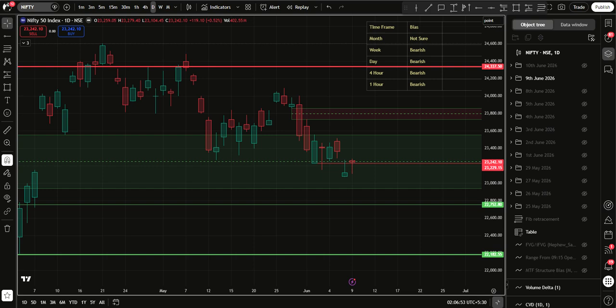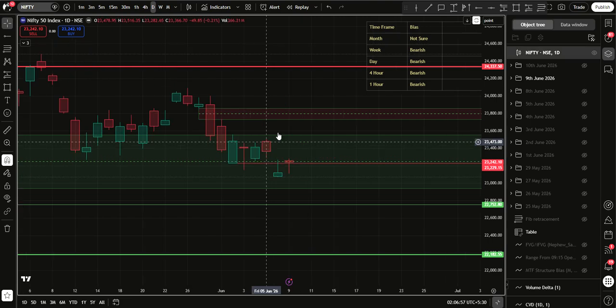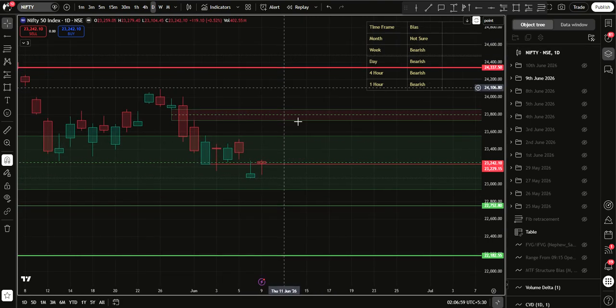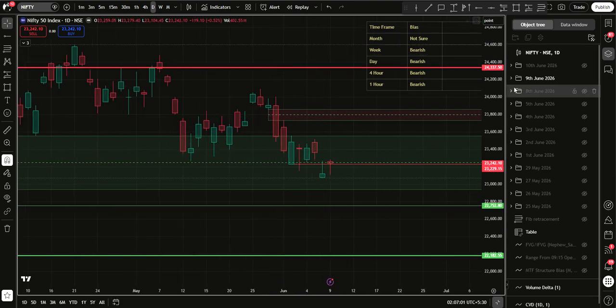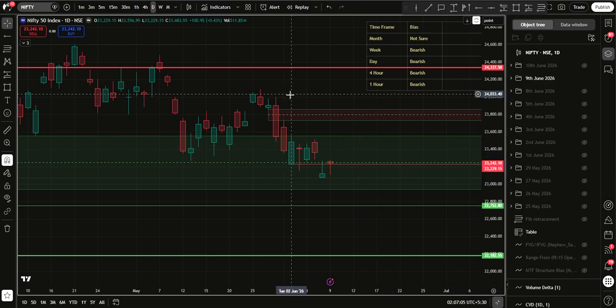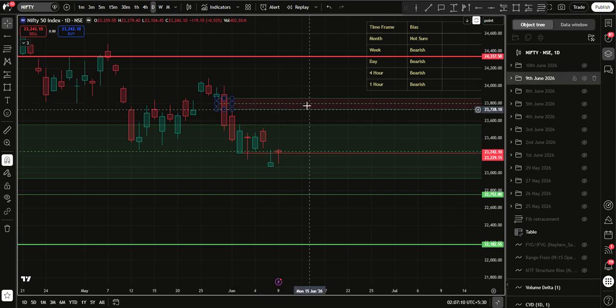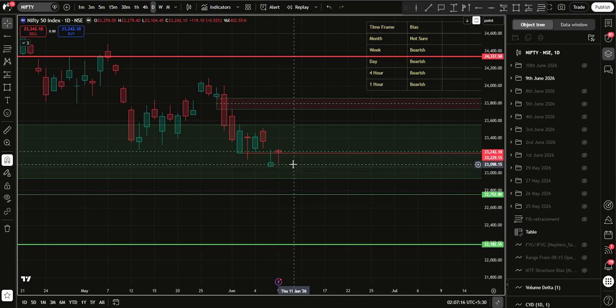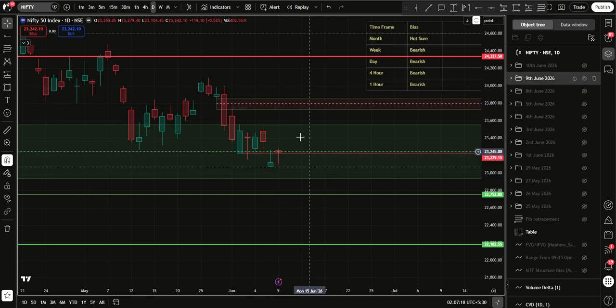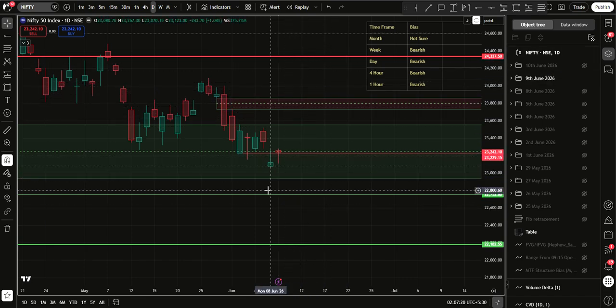Hi friends, welcome to this pre-market analysis of Nifty, where on a chart we try to make informed guesses of where buyers and sellers are. So this is all yesterday's analysis, and as you can see, this is Nifty on a daily time frame. The broader analysis was that Nifty is to trade between this red fair value gap and this green fair value gap. That's sell side liquidity and buy side liquidity, and it essentially traded between those.